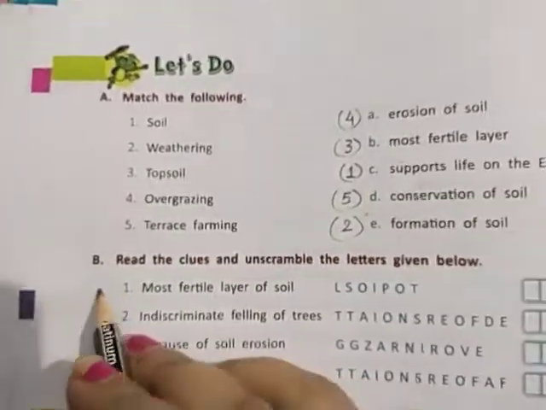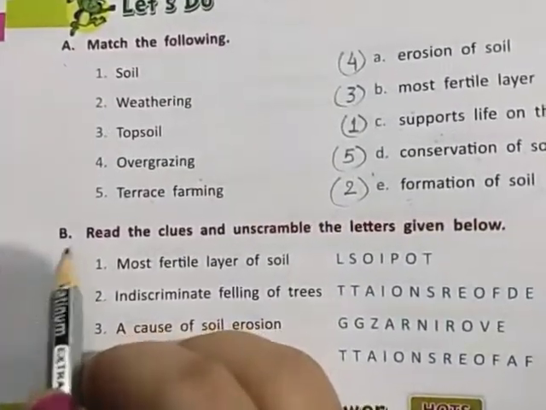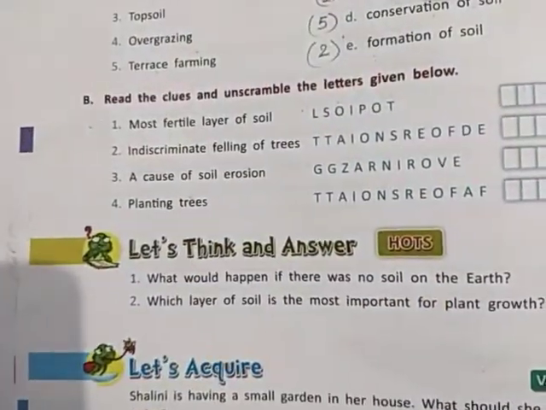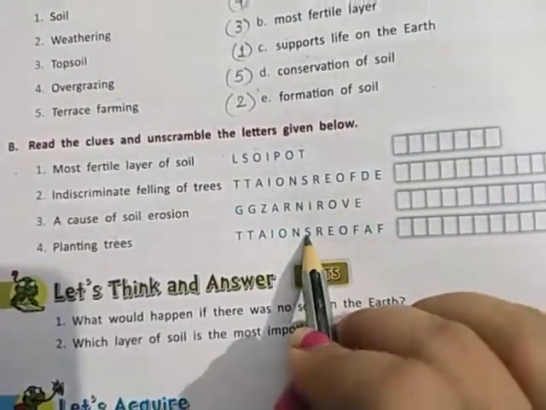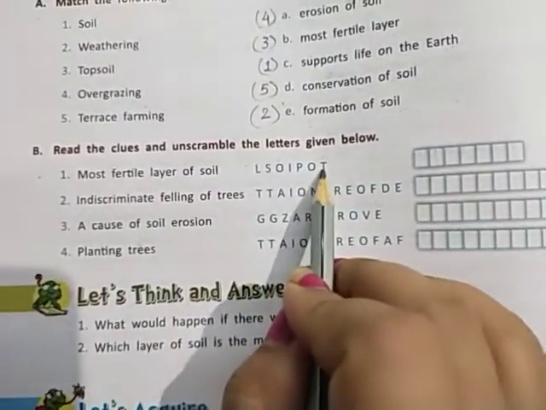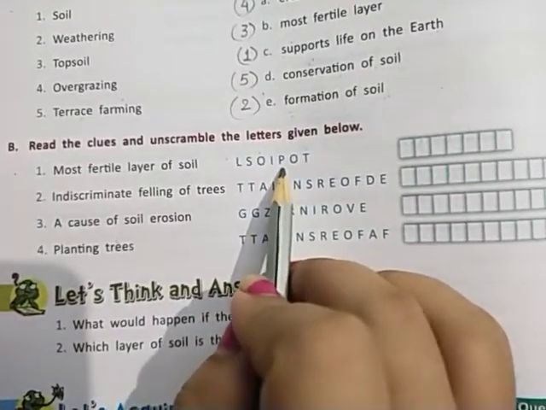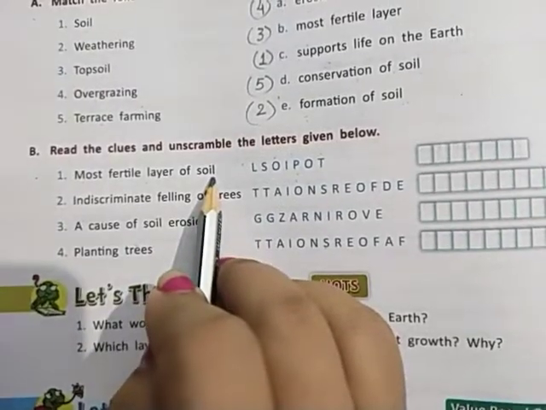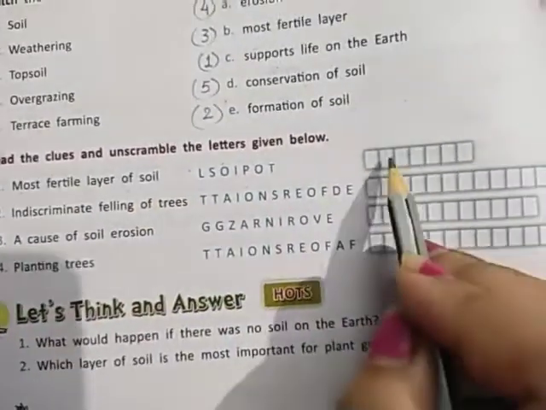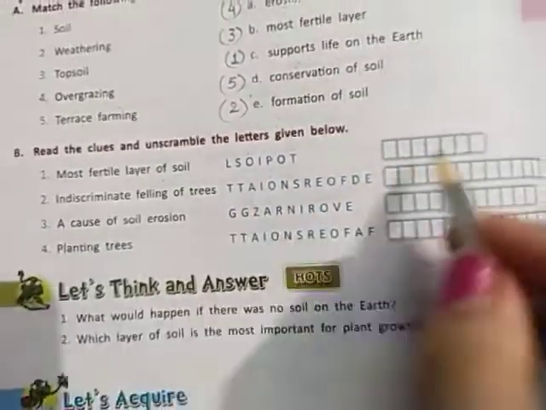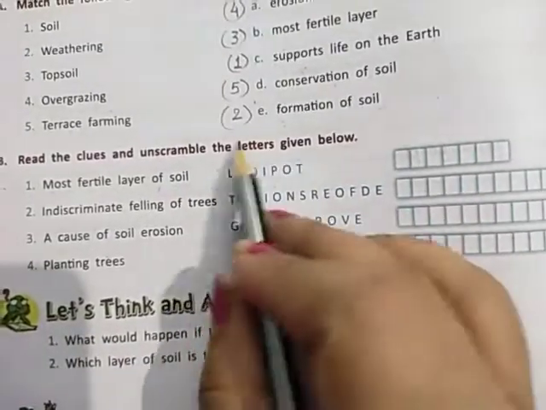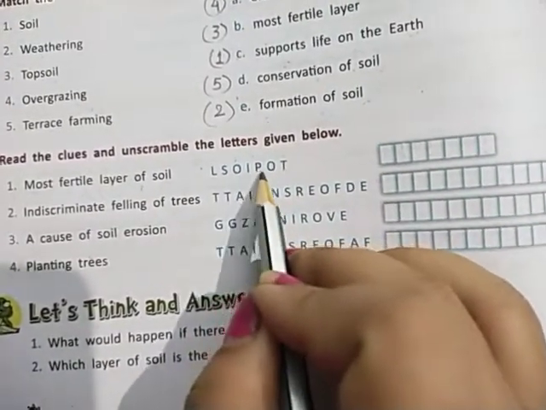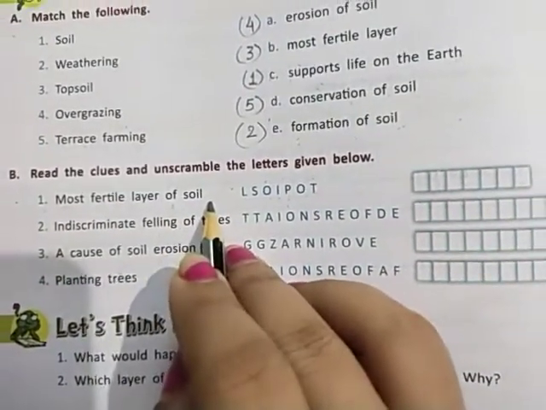Now the next is B. This was A and now this is question B, in which you read the clues and unscramble the letters given below. There are certain statements given, and jumbled words are given in blocks. We have to identify the jumbled words by reading these statements, and after identifying the correct answer, we have to write it in the brackets. First is most fertile layer of soil. It is a jumbled word, LSOIPOT. I think the most fertile layer of the soil is topsoil.